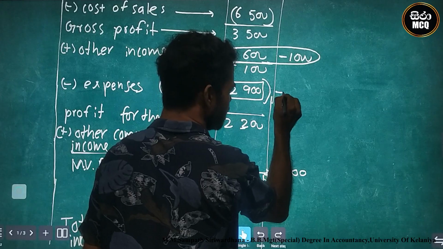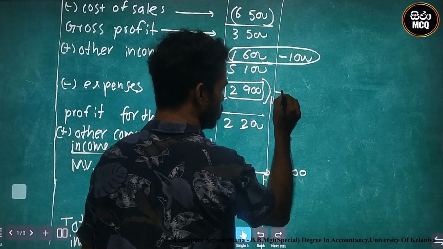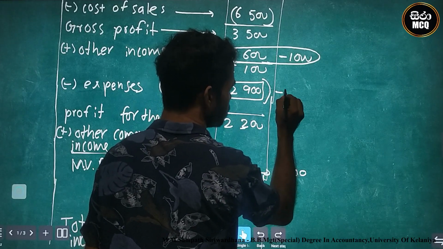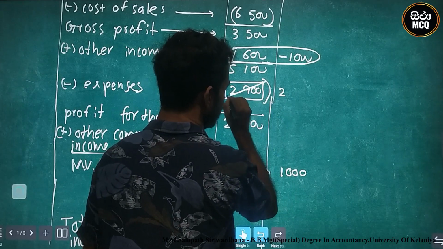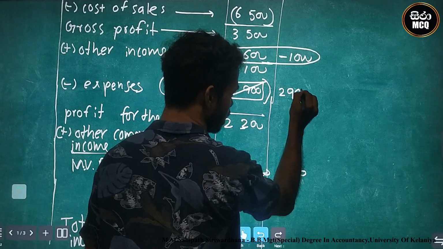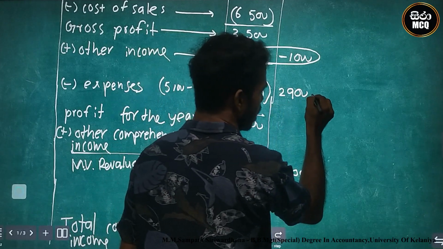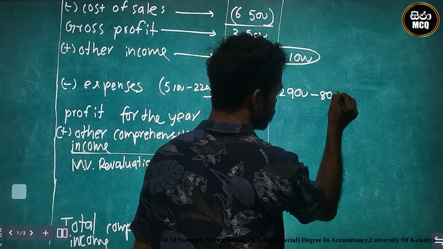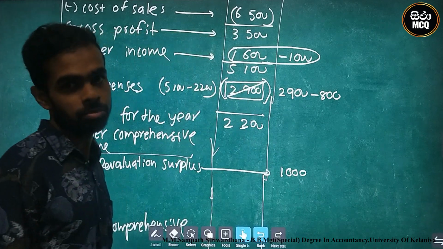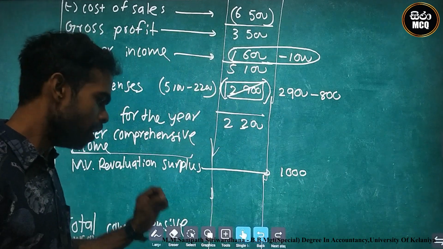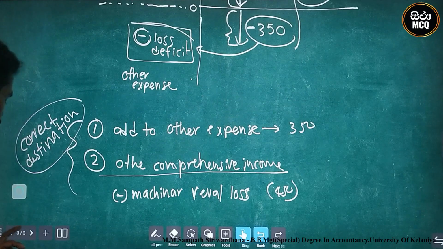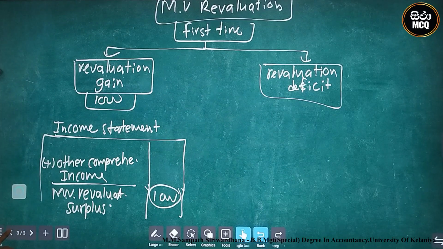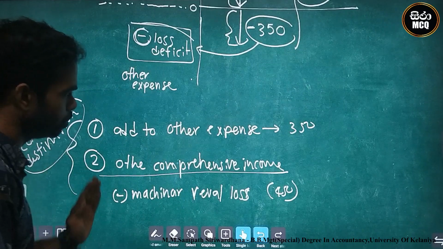Firstly, I eliminate this 800 from 2,900. Therefore, I write 2,100 there. 2,900 expense, I eliminate means minus from this expense. Okay, 800 is eliminated. After that, we can easily put the correct positions.